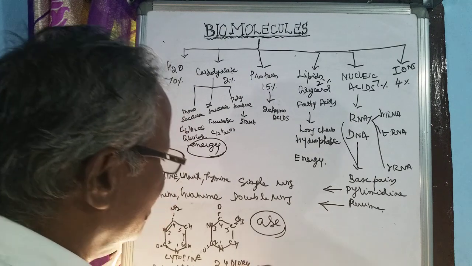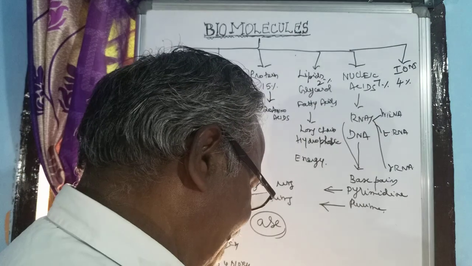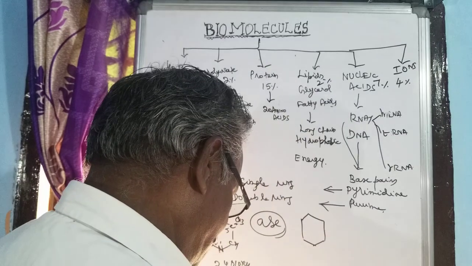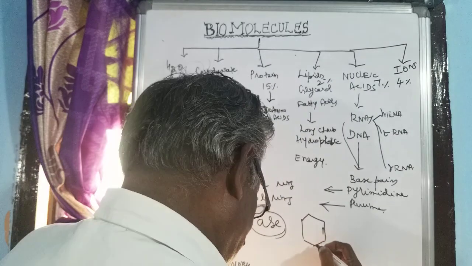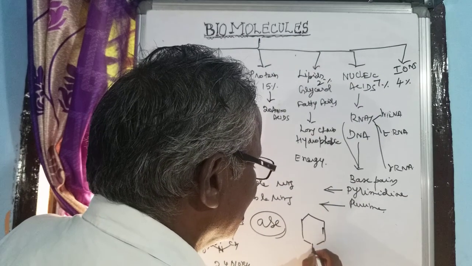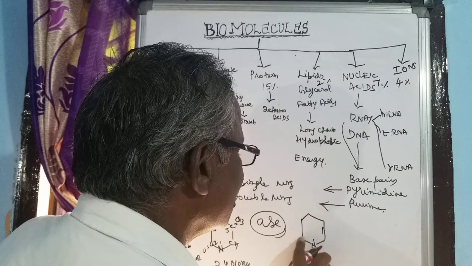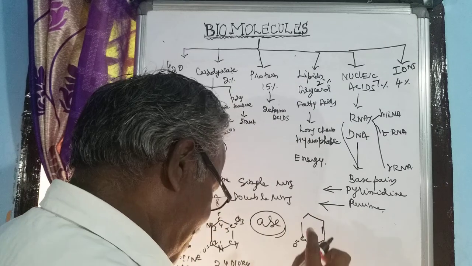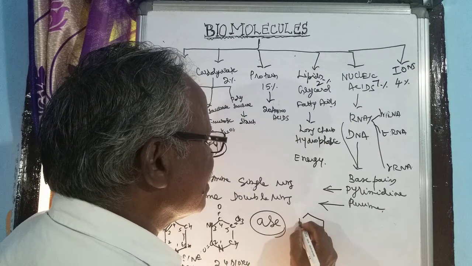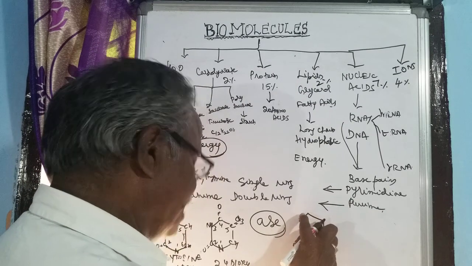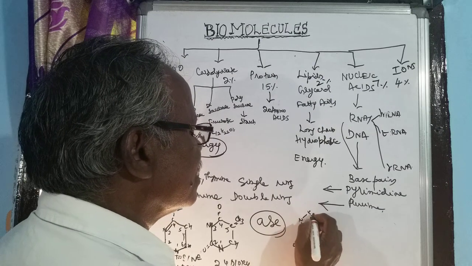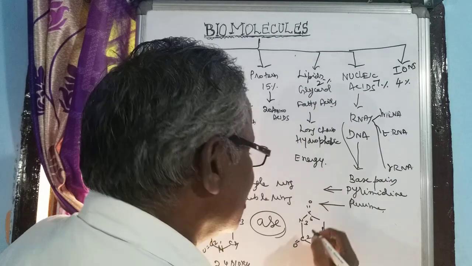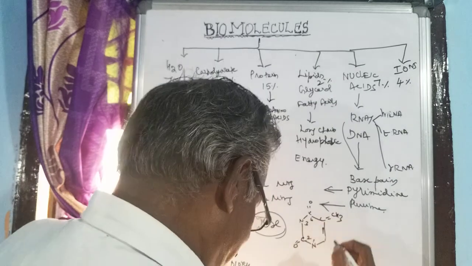2,4-dioxy, and the third one is called thymine. This is also hexagonal shape. It starts from here, nitrogen. The second is C double bond O, this is second place. The third place is nitrogen, 3, here C double bond O, and fifth place is C methyl group, CH3 methyl.